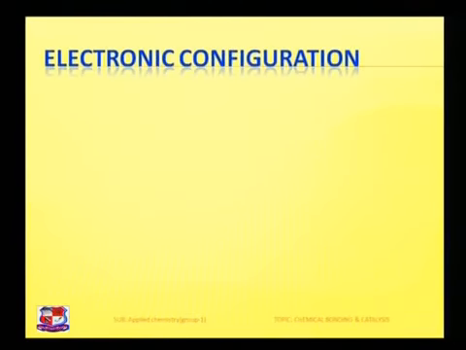Now let us see the electronic configuration of some of the elements. Hydrogen has only 1 electron, so first principal energy level 1, which contains 1 orbital S and 1 electron. Second element, helium: the maximum number of electrons which can be accommodated in one particular orbital is 2. Unless and until one particular orbital is completely filled, the electron enters the same orbital. So for helium, there are 2 electrons and they enter the 1s orbital.